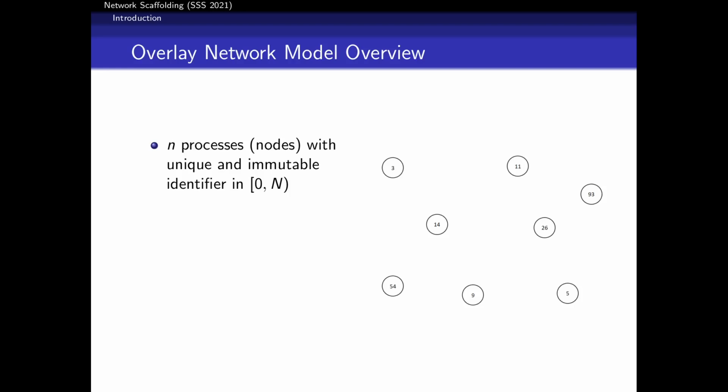We're going to be dealing with a standard message passing model. We have n processes, lowercase n, which we represent as nodes in the graph. Each process is assigned an immutable identifier in the range of 0 to capital N, where capital N is the upper bound on the number of nodes in the system.